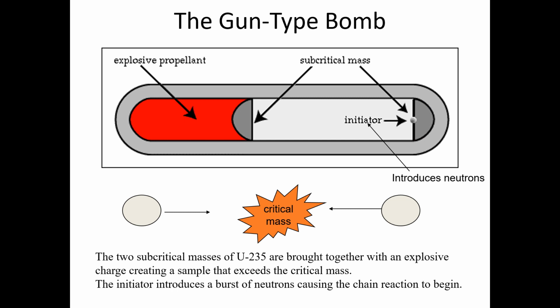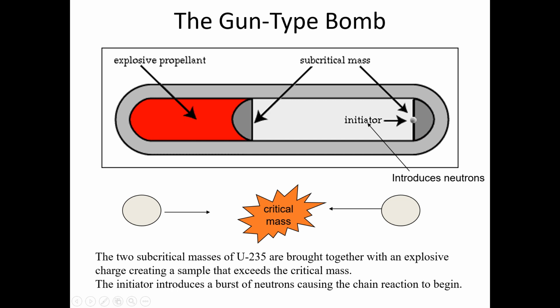So let's come to the discussion of atomic bombs. As we discussed, we have two kinds of atomic bomb. The first we call the gun type bomb. You can see here it's like a gun type.